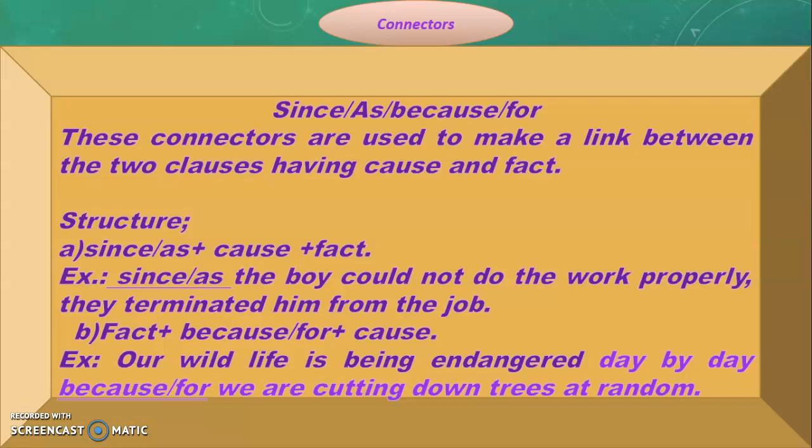I think it will be clear to you if you look at the example. Since or as the boy could not do the work properly, they terminated him from the job.